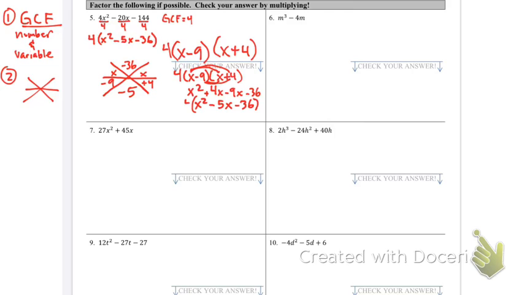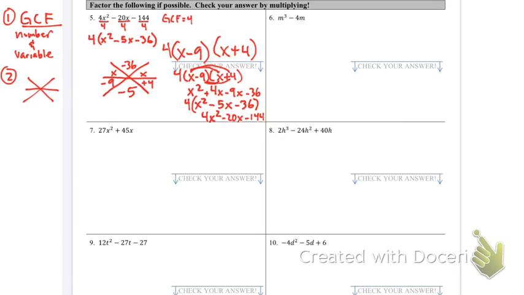And now we have to multiply by 4. So if we multiply by 4, 4 times x squared, that is 4x squared. 4 times negative 5x, that's negative 20x. And then 4 times negative 36, that is negative 144. So if you look, does this answer match my original problem? And it does. Therefore, this is factored completely. Remember, this process right here is just to check if your answer is good.